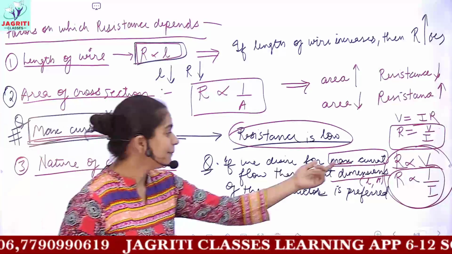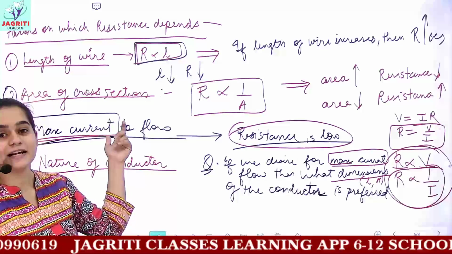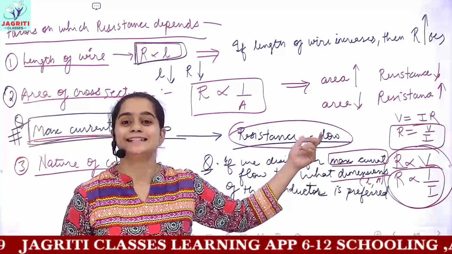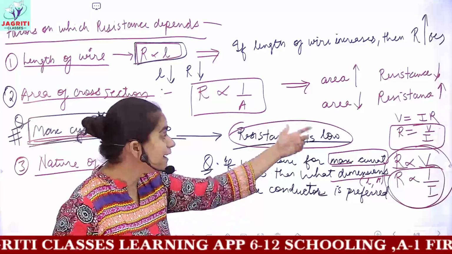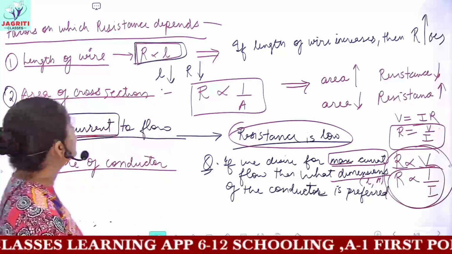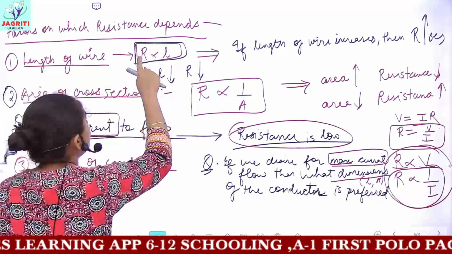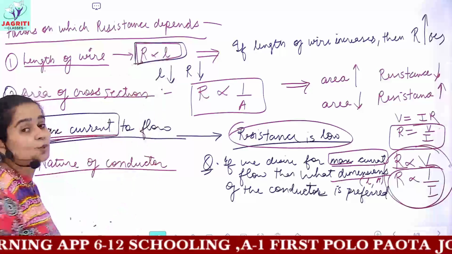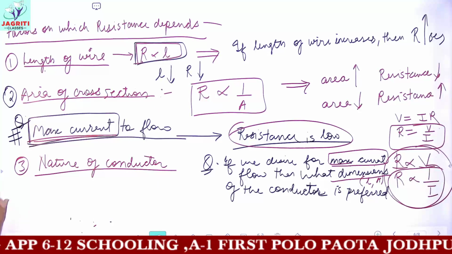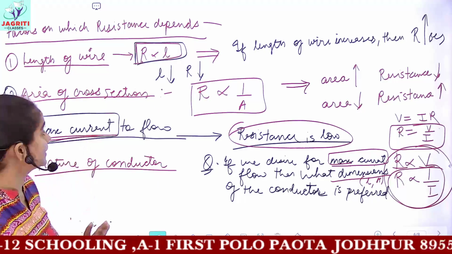See, for maximum current, I told you the required condition is that the resistance should be lower. And if I want lower resistance, then for the length, it should also be lower. So we require a short length conductor.